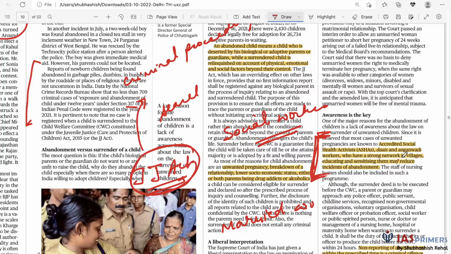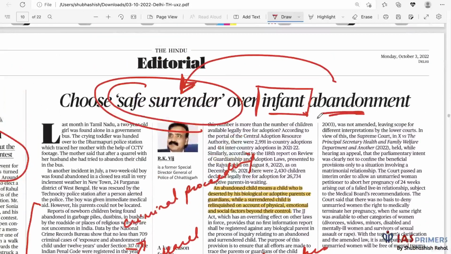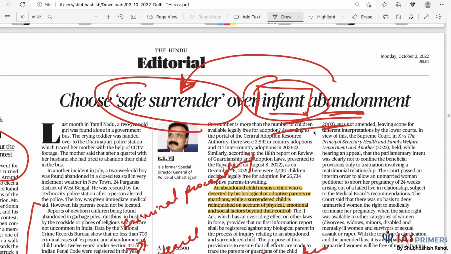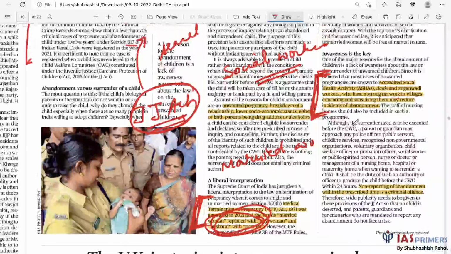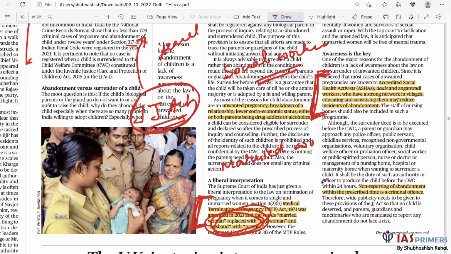And people who have good networks would also know if there is a possibility of unwanted pregnancy and a potential infant abandonment. Okay, so that can be there. Then, non-reporting of abandonment. If somebody doesn't report abandonment in a prescribed time, then it will be declared a criminal offense.